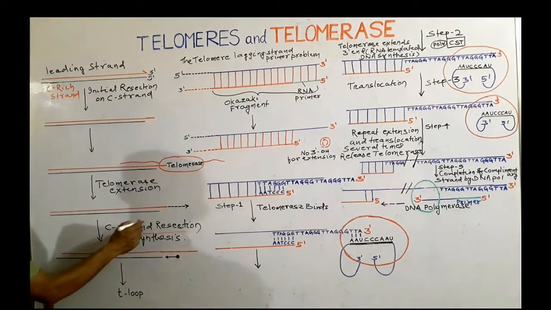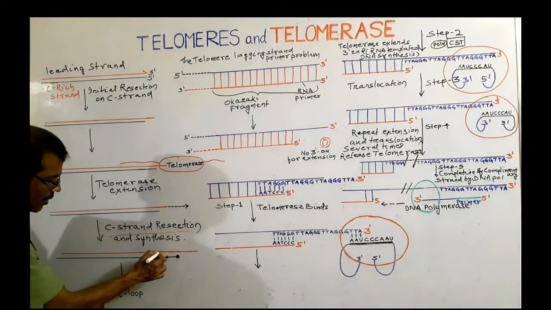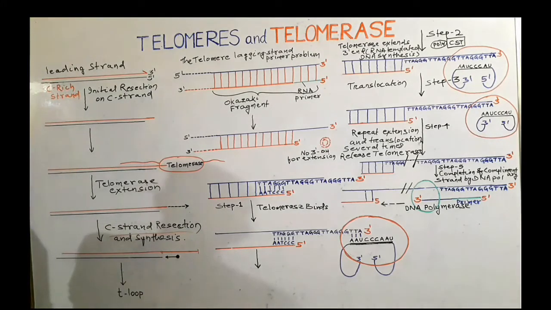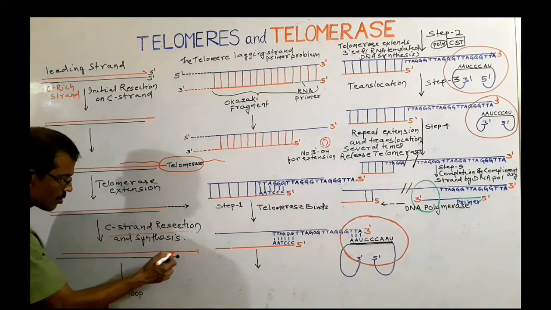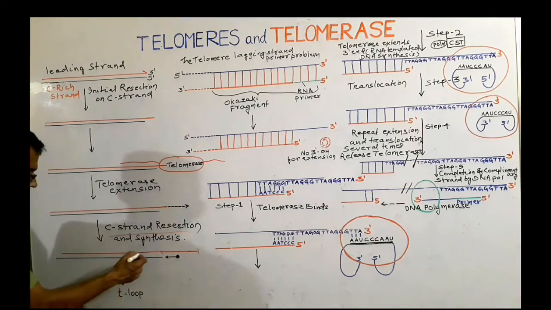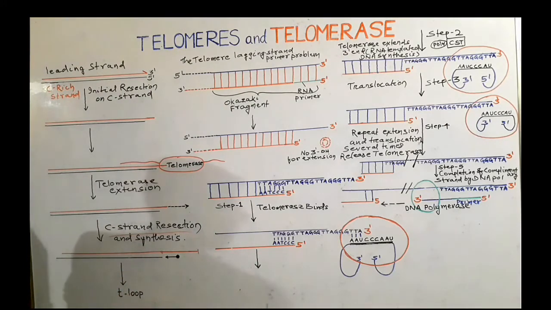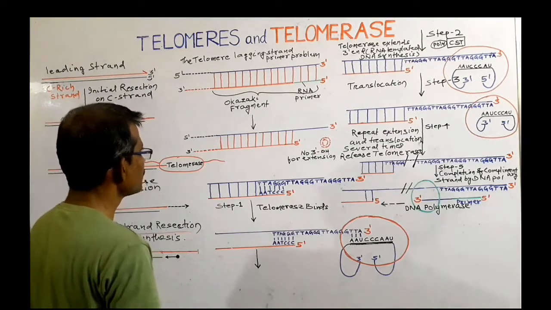The C strand resection helps in the generation of the 3' guanine-rich overhang. After the generation of this 3' guanine-rich overhang, this DNA is folded into a T-loop in order to ensure the stability of the telomere. Next, synthesis of lagging strand.